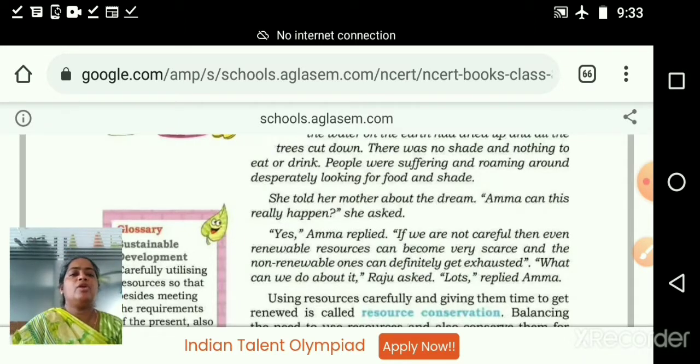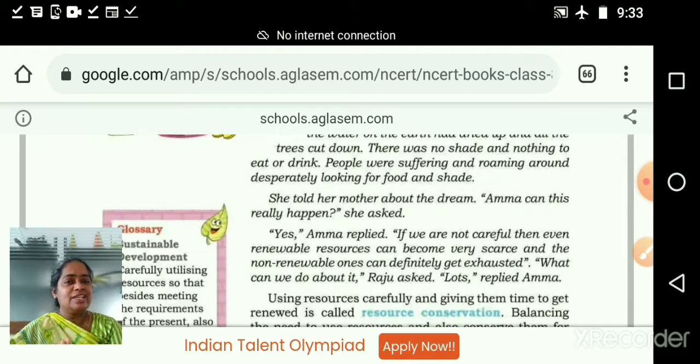We depend on plants and animals for our food and for our clothing. Milk and such things we get from animals, and grains we get from plants. So if there is no water, how will the animals and plants live? If animals and plants are not there, then how can we live?